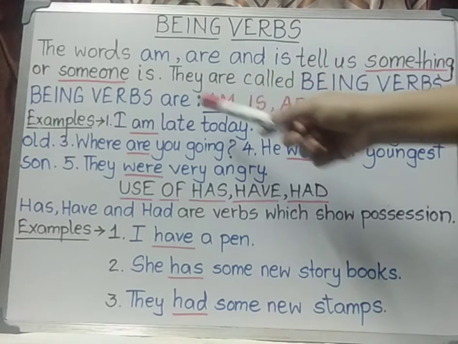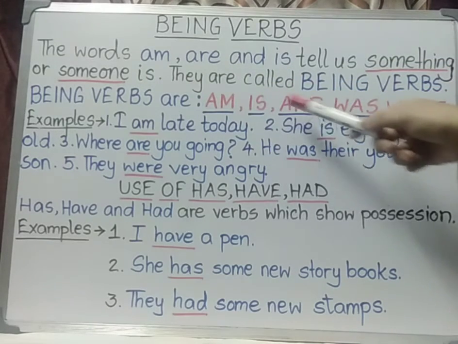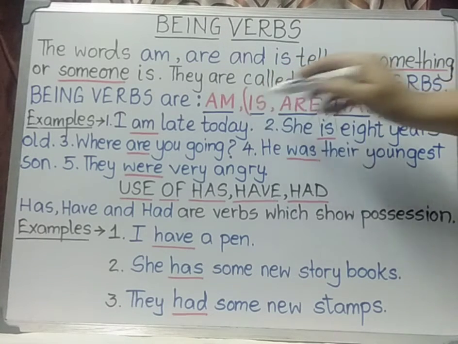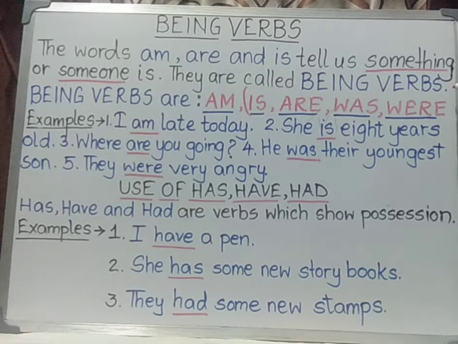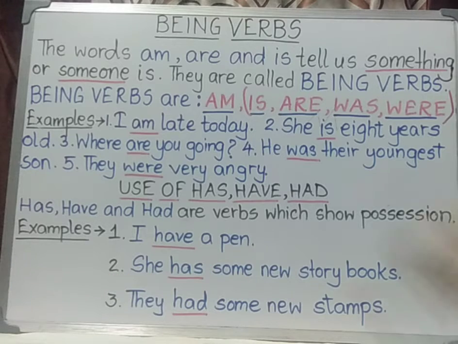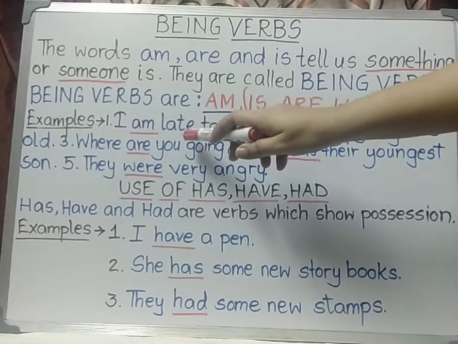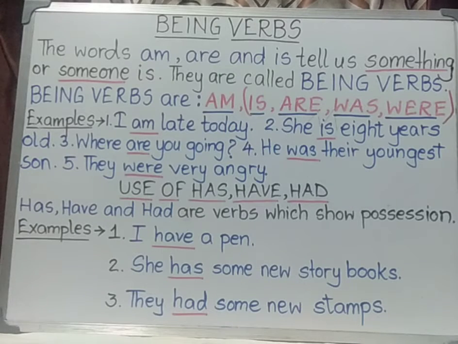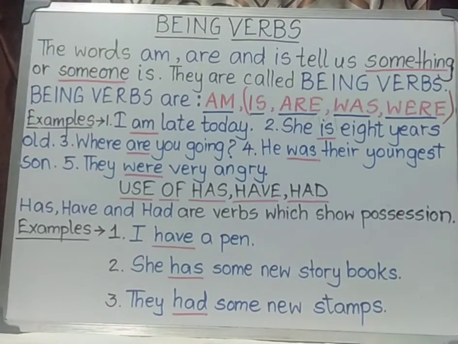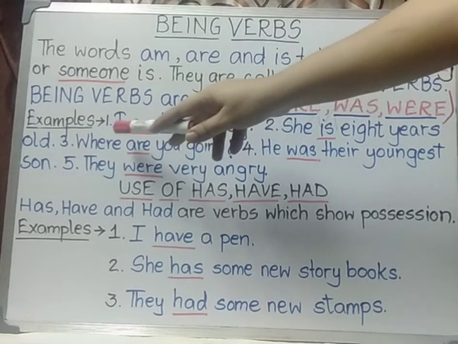Now I have given a list: am, is, are, was, were. These are the being verbs. Now is, are, was, were. These are also known as helping verbs. Moving on to the examples. I am late today. So in this sentence, am is the being verb and it shows the presence of I.